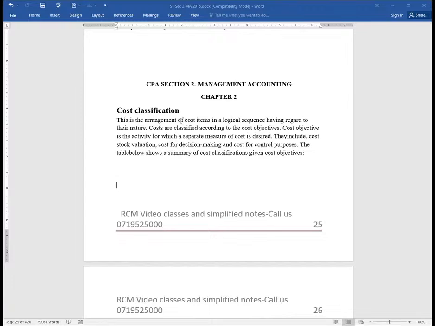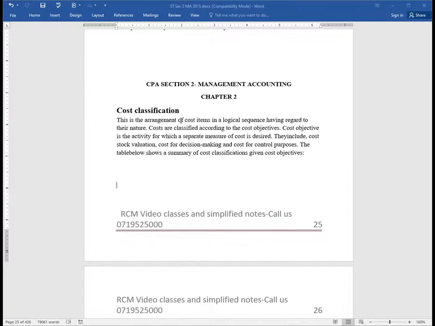They include, for example, we could be having this particular great activity of valuation of our stocks. So then we'll be having costs classified in accordance to stock valuation. How do they relate to the costs? Costs for decision making, I would of course want to cost products in a way that will help us achieve this most important activity in an organization called decision making. Then we have got cost for what here? Control purposes. Very, very important.